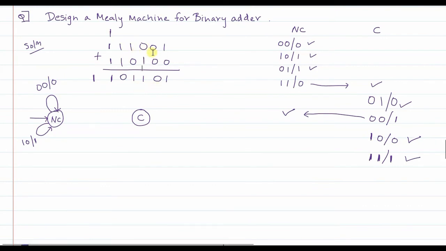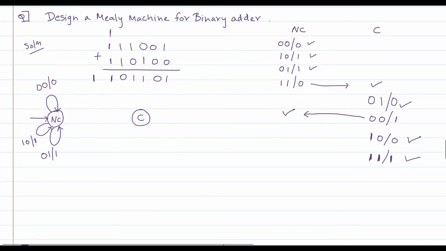Okay, so from the previous calculation there is no carry that is generated, so you are in no carry state. Whenever you are in no carry state, if the first input happens to be 0, the second input is 1, and there is no carry over here, the answer will be 1 and you will remain in no carry state only, right? So this is the third thing. Okay, so I will write it here. If the first input is 0, the second input is 1, the output will be 1, and from no carry state you will remain in the no carry state only.